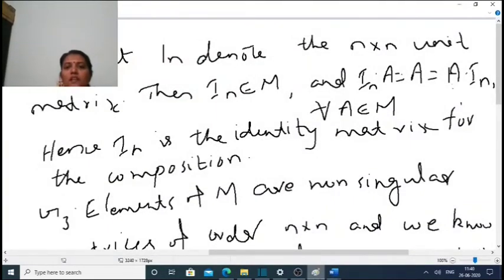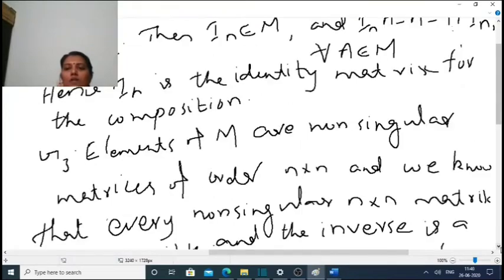Let In denote the n by n unit matrix, then In is an element of M, and In into A is equal to A, which is equal to A into In, for all A element of M. Hence In is the identity matrix for the composition.